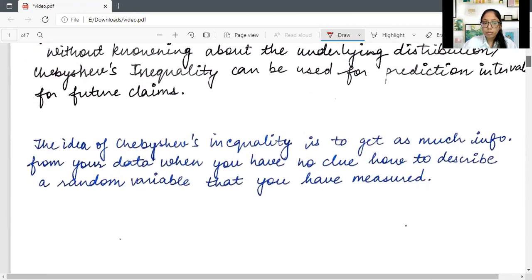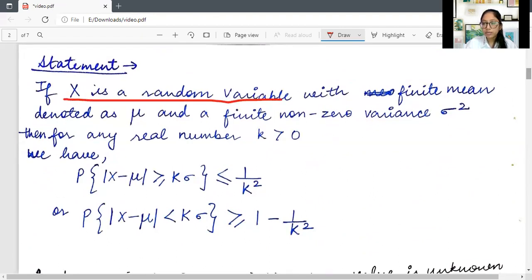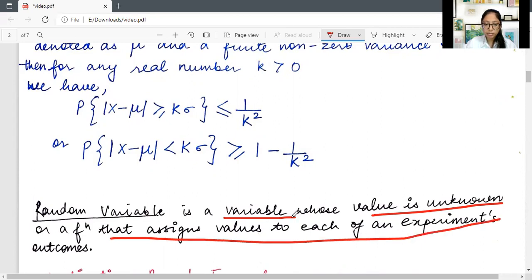Let's talk about the statement first. The statement says x is a random variable. Now what is a random variable? We studied in school that a variable is any alphabet with which we associate some value in an equation. Here also, a random variable is a variable whose value is unknown, or a function that assigns values to each of its experiment's outcomes.